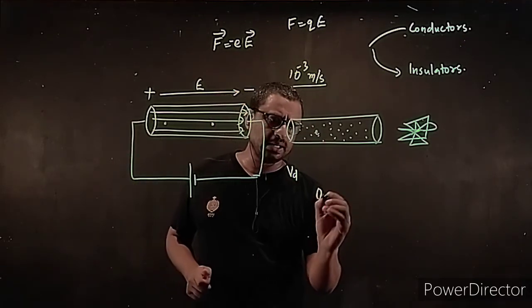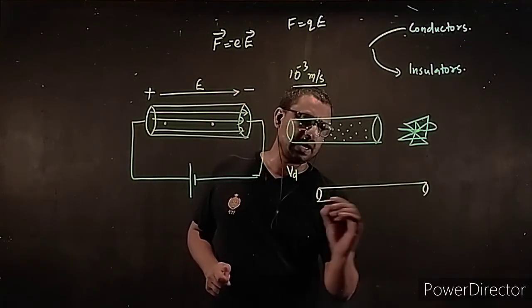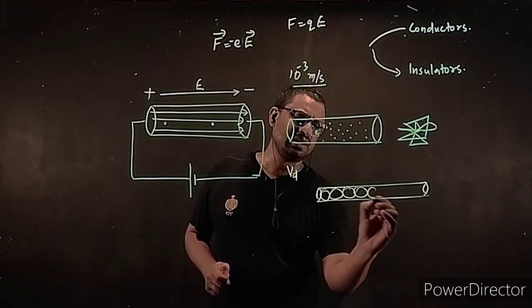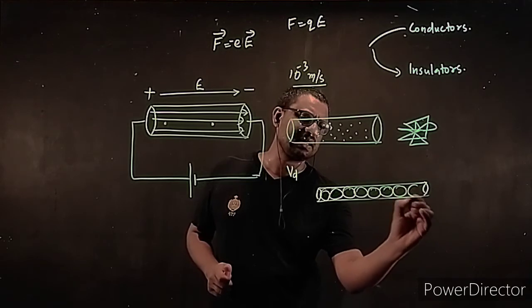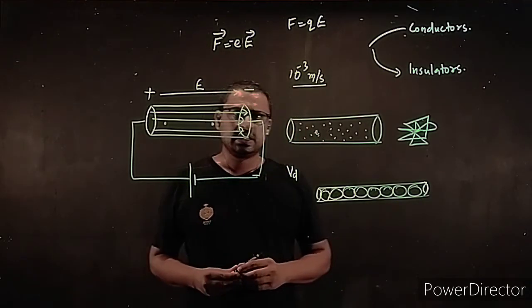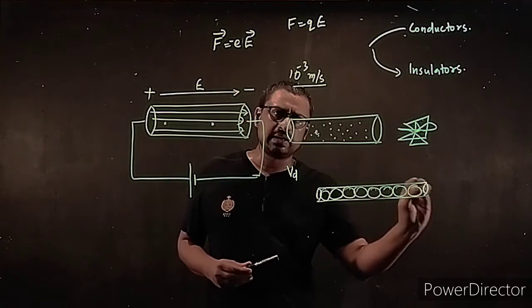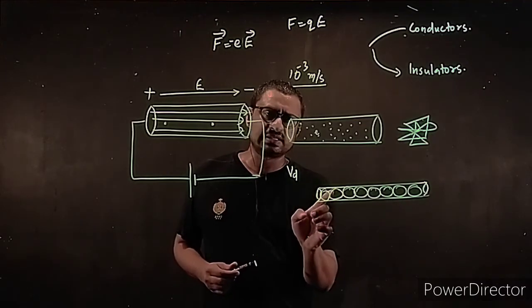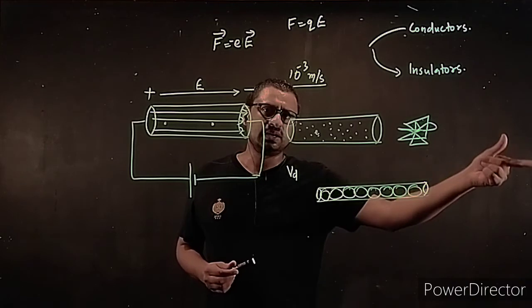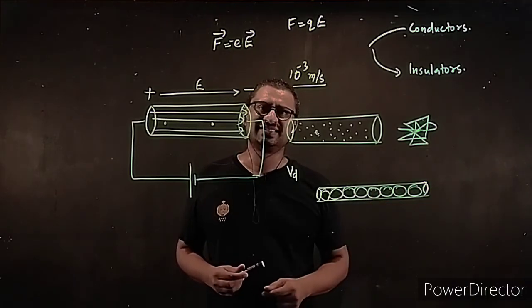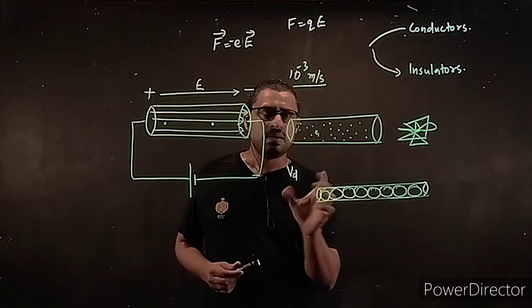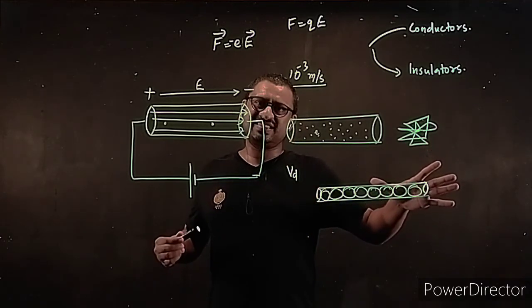Just like you have a pipe, and inside it there are so many bolts. Just a simple rough example. It's not exactly correct, but a rough example. So many bolts are there, one after the other. If you give a small velocity at this side, what happens? The other bolts come out from the other side. So this bolt moved a very small distance, but the effect moved a very large distance.